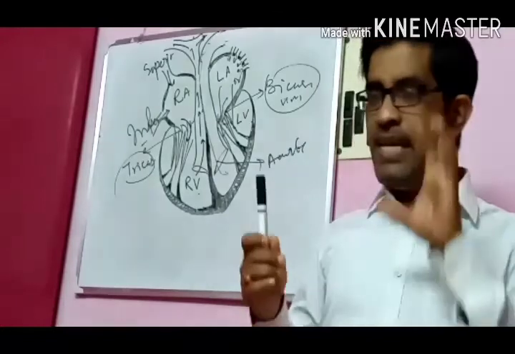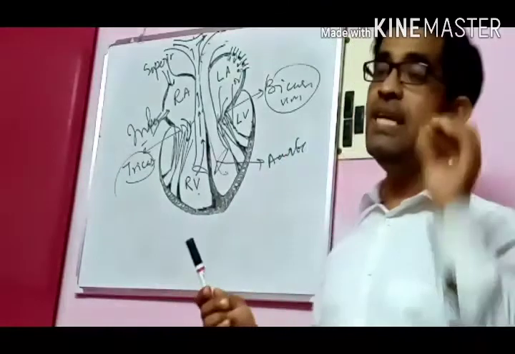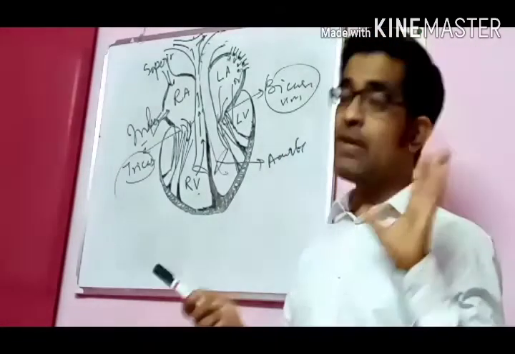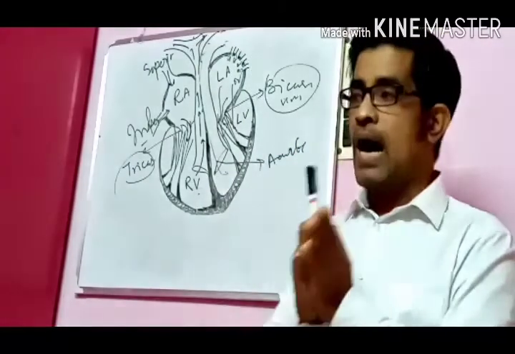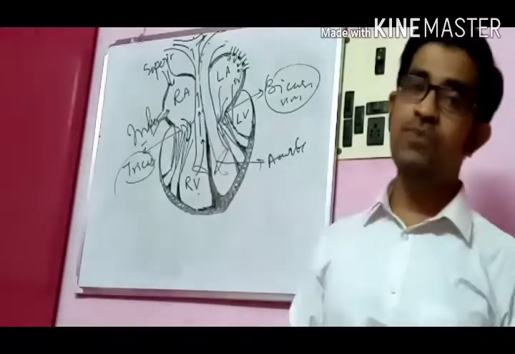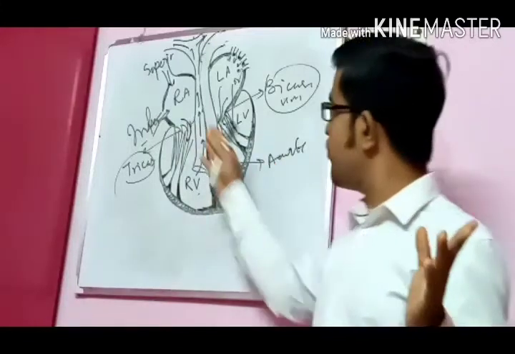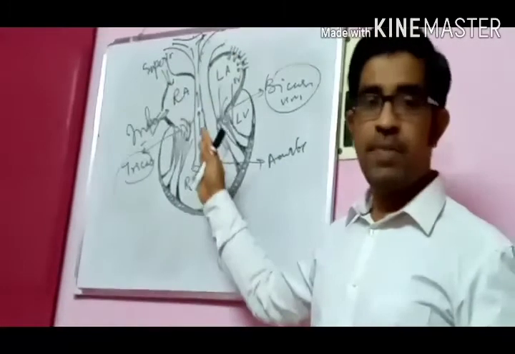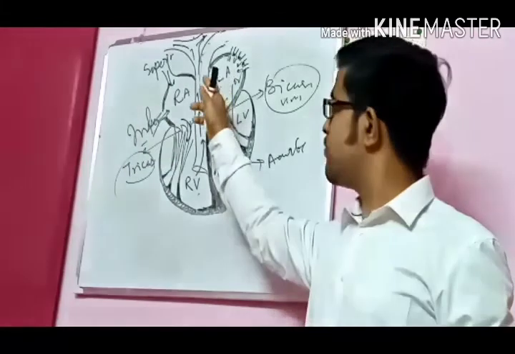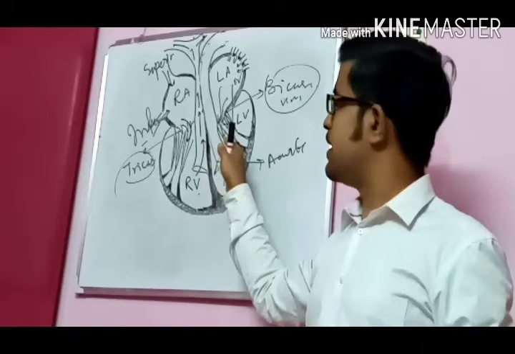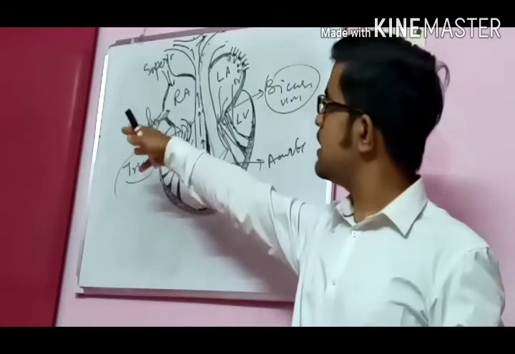So this is, in brief, the anatomy as well as the physiology of our heart. This is not the physiology session, so I should not continue with that. The full heart we have to study separately, and if we do, it requires many classes. But in brief, we should know that it has four chambers: two atria and two ventricles, the right atrium, left atrium, right ventricle, and left ventricle. From the superior vena cava and inferior vena cava, they bring the deoxygenated blood.